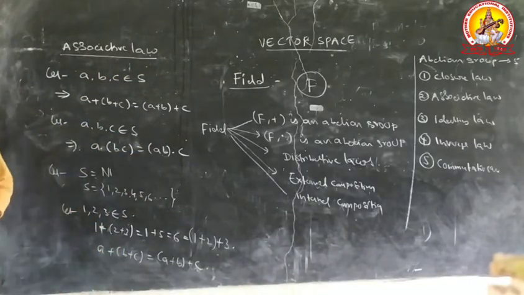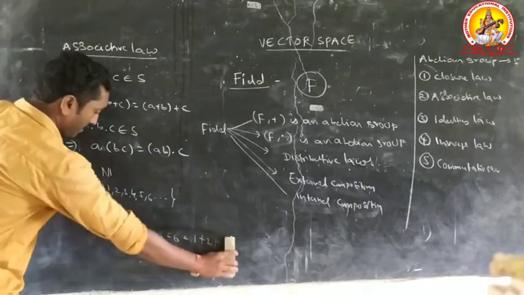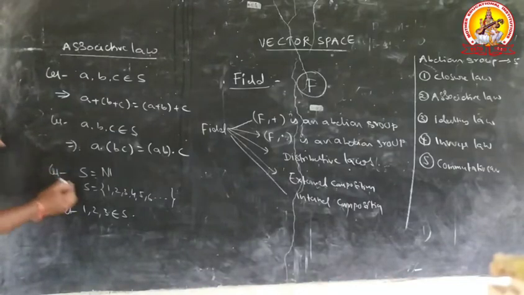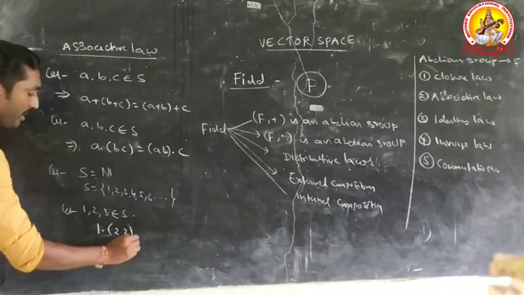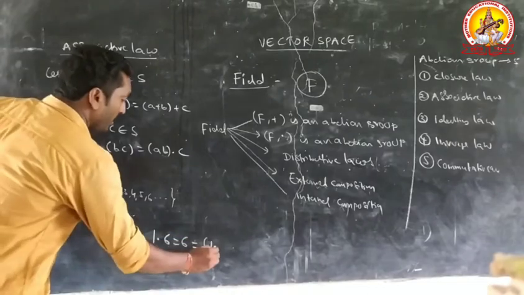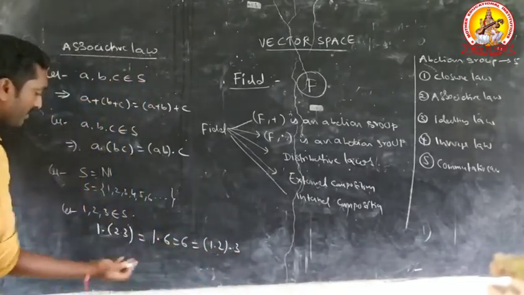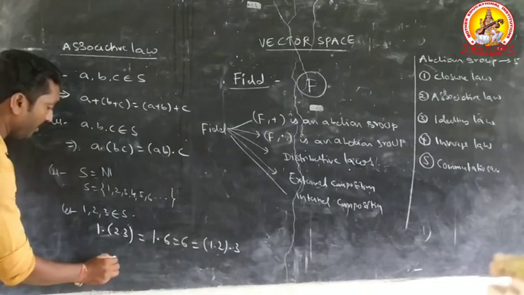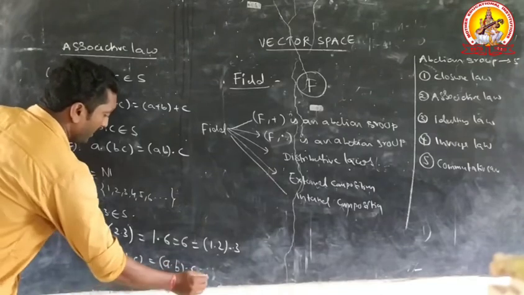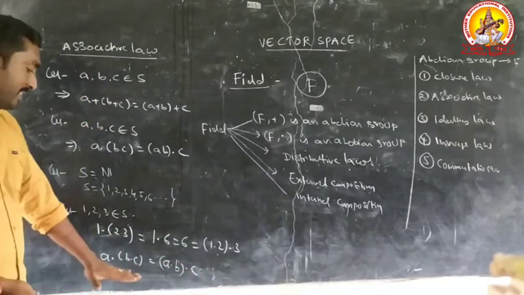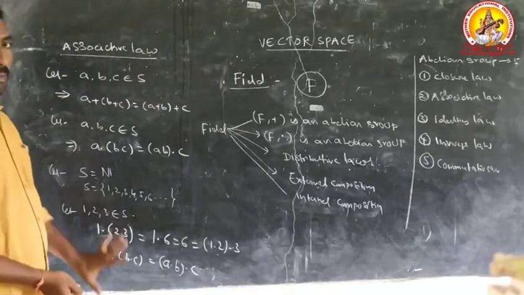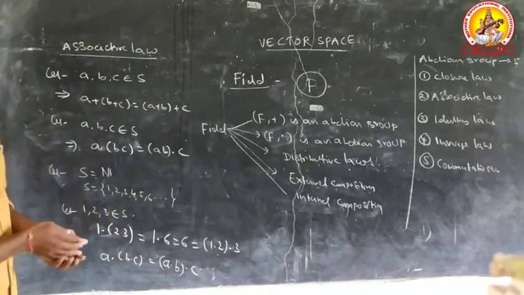Another one, multiplication. For example, 1 into 2 into 3 equals 1 into 6 equals 6, which equals 1 into 2 into 3. Converting to ABC form, A into B into C equals A into B into C. Therefore, S satisfies this condition. Therefore, S satisfies the associative law with respect to multiplication. Okay, that is the second law.